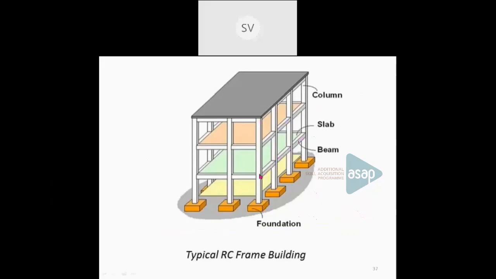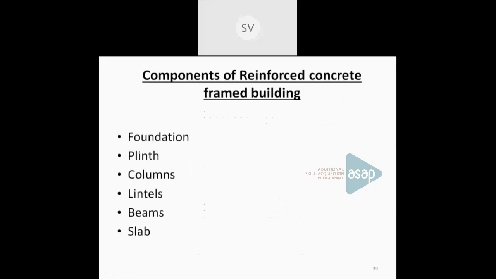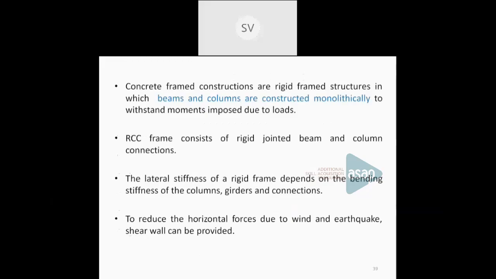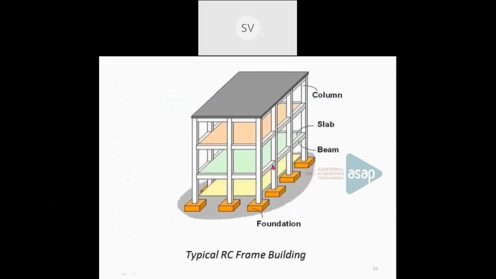So what are the different components in a concrete framed construction? These are the main components of a concrete framed construction, that is foundation, plinth, columns, lintels, beams and slab. Before we go into the details of each component, I told you what a concrete framed construction is. It is actually made up of rigid frames. Rigid frames means the frame which is composed of columns as well as beams which are constructed monolithically. And it is rigid in nature also.